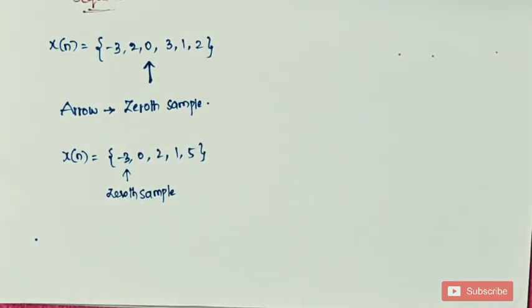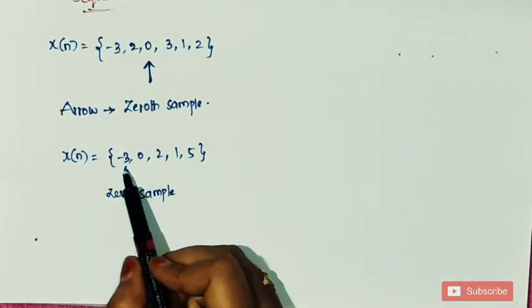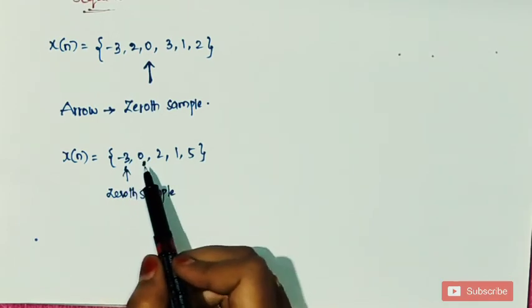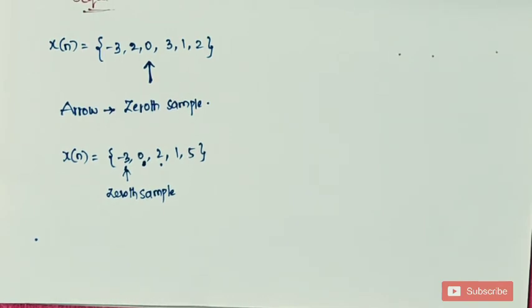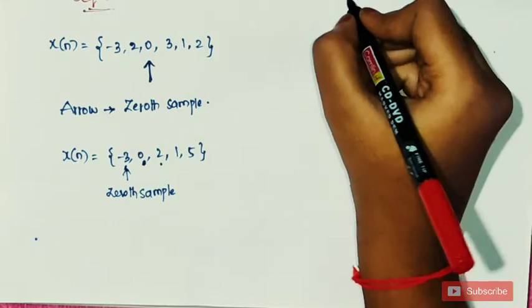Then what can we say from this? At 0 its value is minus 3, at 1 its value is 0, and at 2 its value is 2, and so on. This is about sequence representation. Next one is tabular representation.